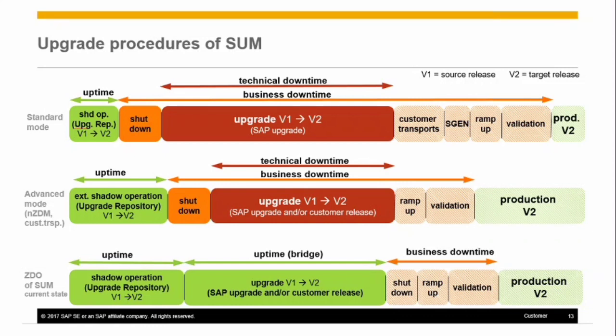In this, you can see the business downtime starts from the shutdown of your system till the validation.